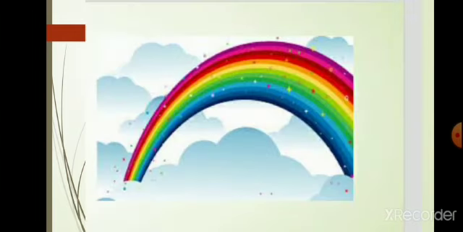Here is the picture of the rainbow. You can draw the rainbow with the help of this picture. This is the beautiful picture of the rainbow.